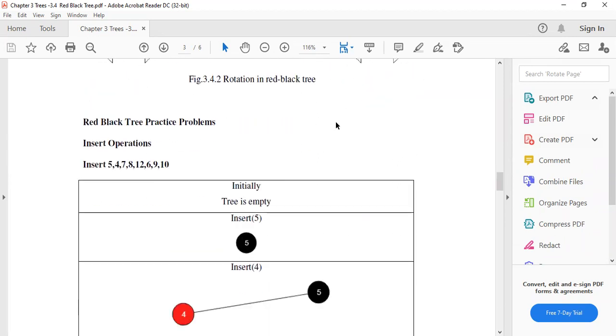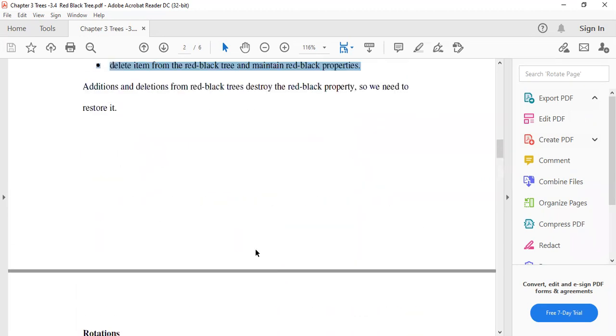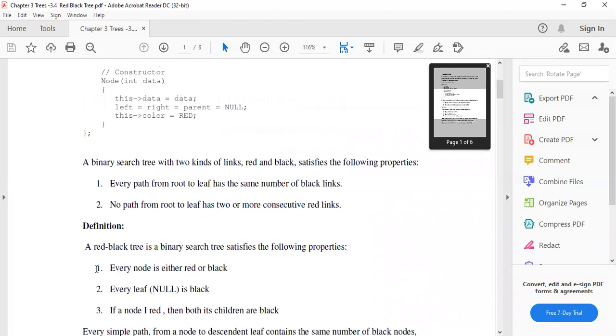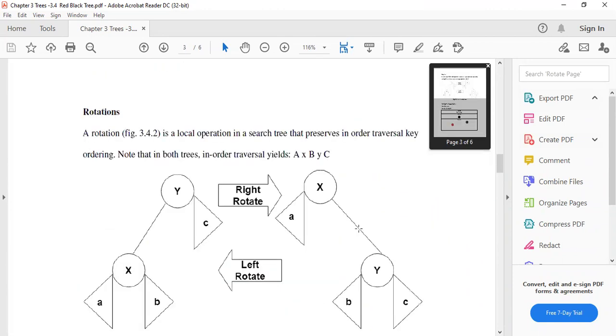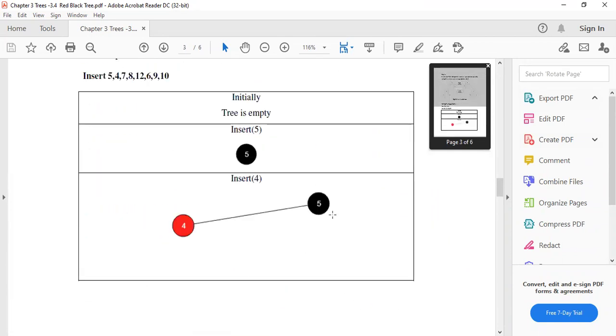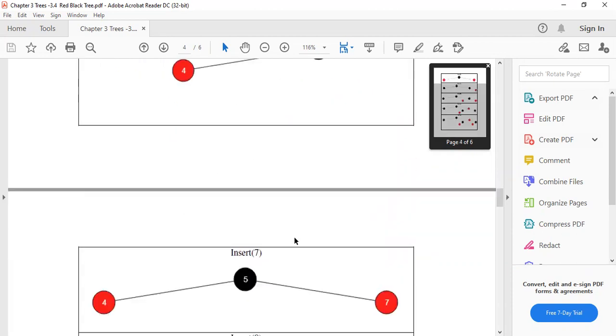That's how we can have it: initially the tree is empty, then 5 is inserted. 5 being the leaf node, it should be black. Then after insertion of 5, there will be 4. Black का child जो भी आने वाला है, it will be red, that's why. And 4 being less than 5, it will be on the left side of 5.